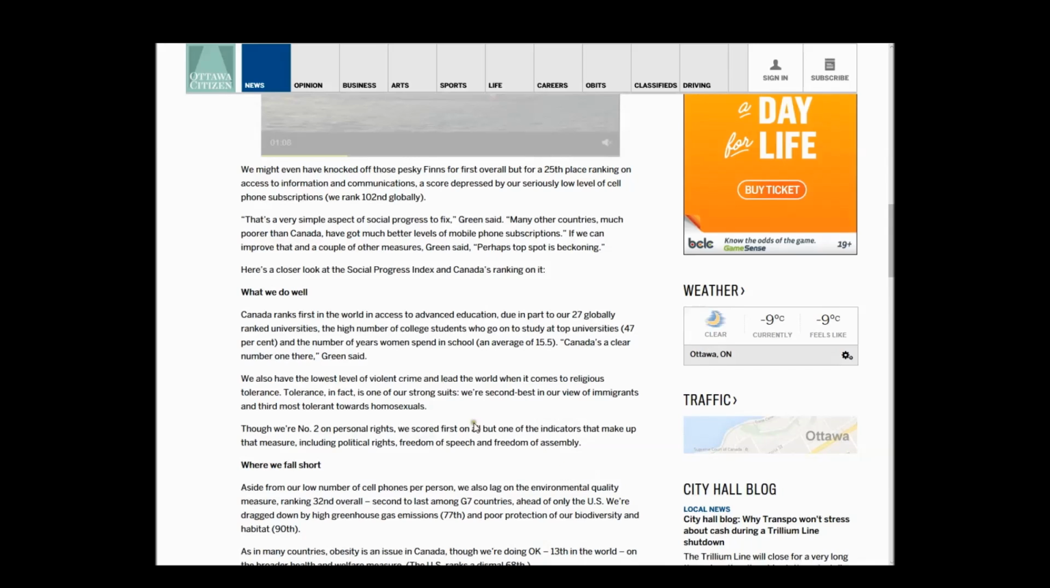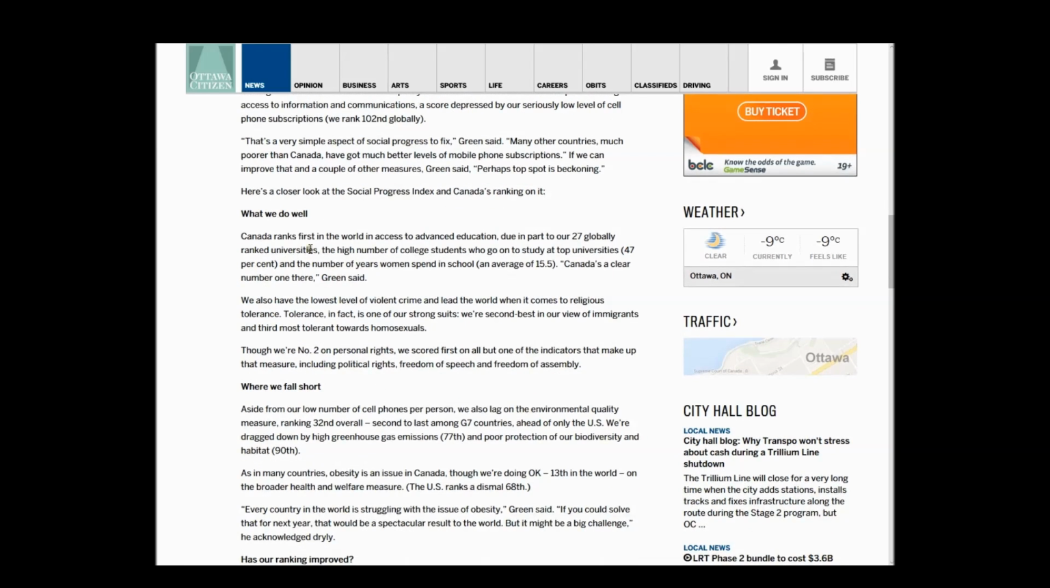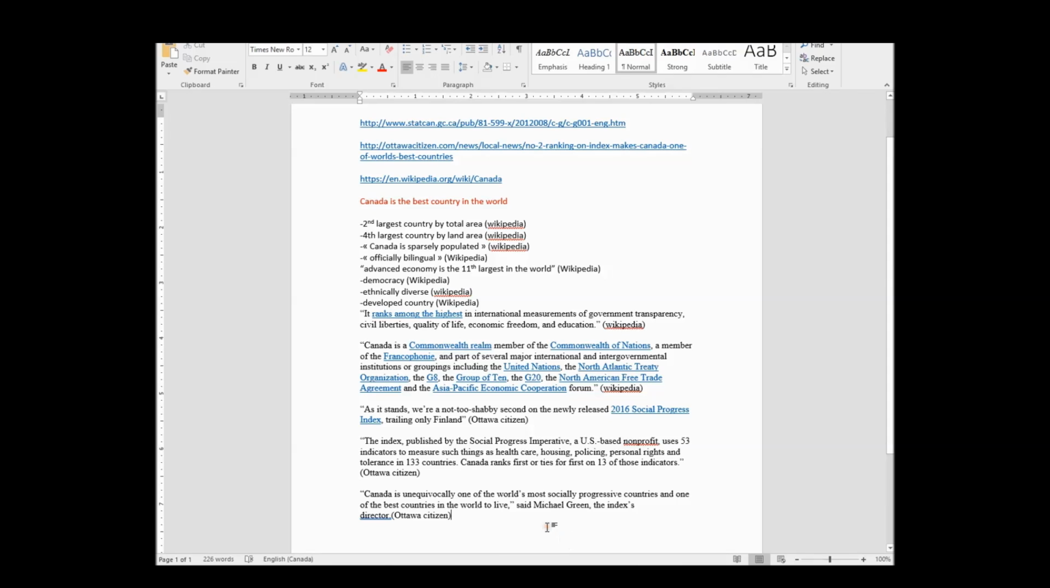This is true, but whatever. I'm not going to use that fact. What else do we have? Let's go to cell phone subscribers. That's actually really funny. Very simple aspect of social progress effects. That's a tough fact. We have to work on our cell phones. Canada ranks first. Okay, so Canada ranks first in the world in access to advanced education. That is awesome. So I'm going to take this fact and I'm going to put it in a Word document.